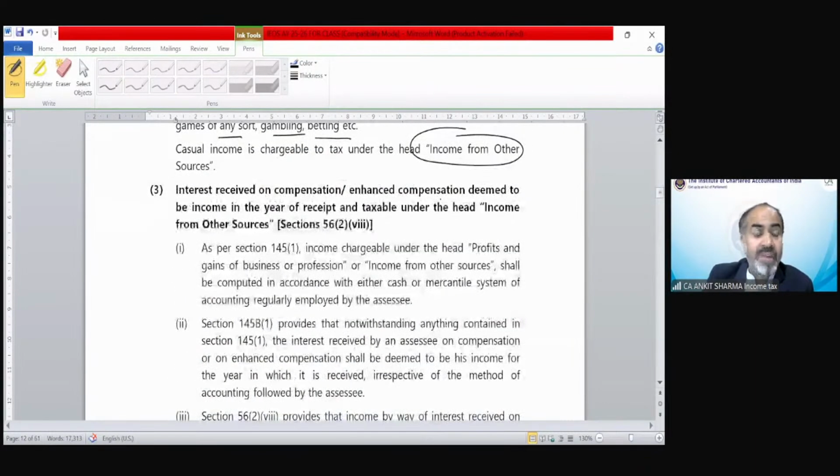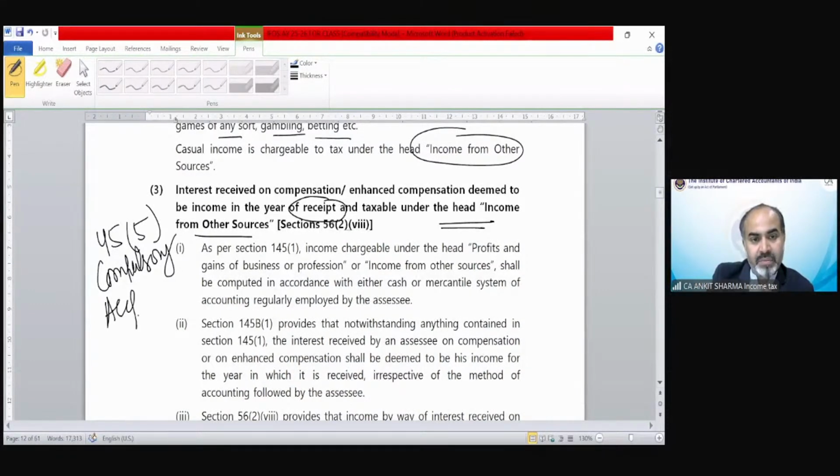Point number 3, we have discussed under capital gain, that is interest received on compensation or enhanced compensation, deemed to be income in the year of receipt and taxable under income from other sources. In the case of capital gain under section 45(5), there was the case of compulsory acquisition. You must have remembered that.